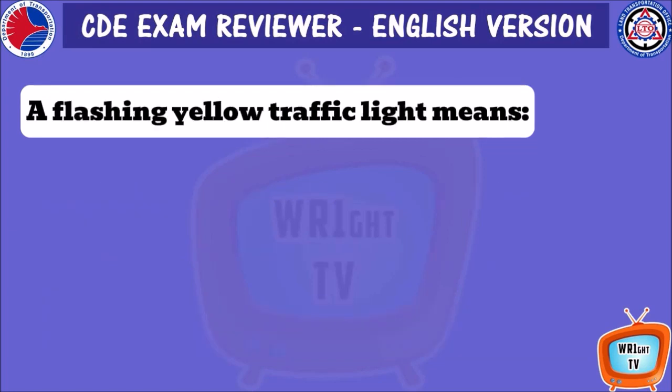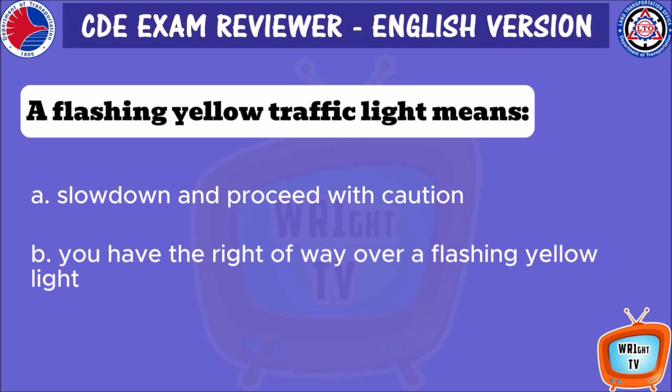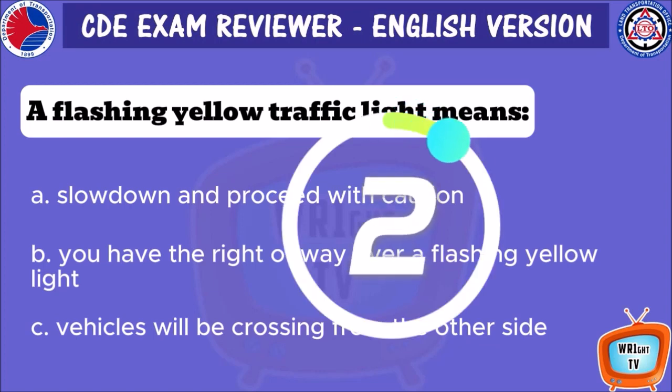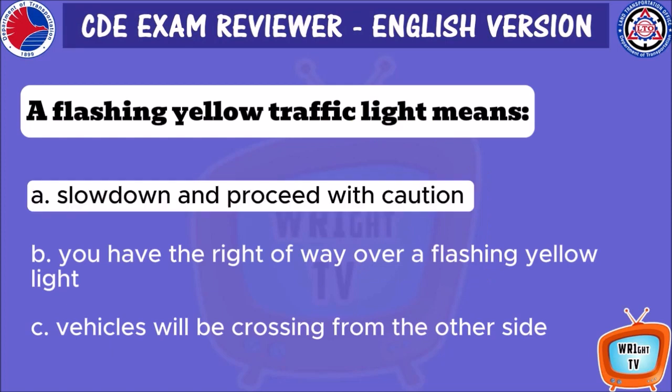A flashing yellow traffic light means A. Slow down and proceed with caution. B. You have the right of way over a flashing yellow light. C. Vehicles will be crossing from the other side. A. Slow down and proceed with caution.